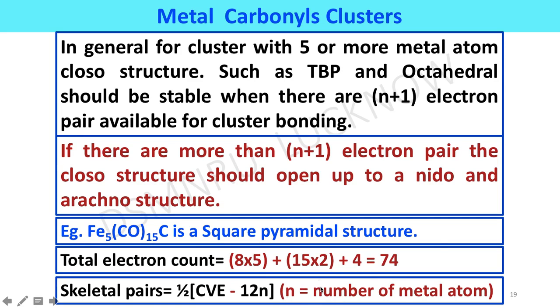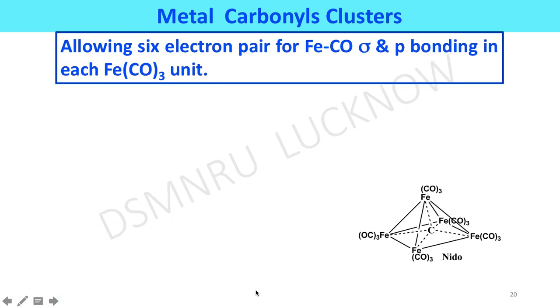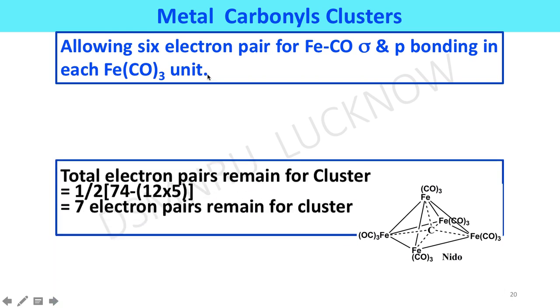Here you can say the number of metal atoms, because each metal carbonyl unit involves 12 electrons, that's why we multiply with 12. Allowing 6 electron pairs for iron carbonyl sigma and pi bonding in each iron carbonyl unit.